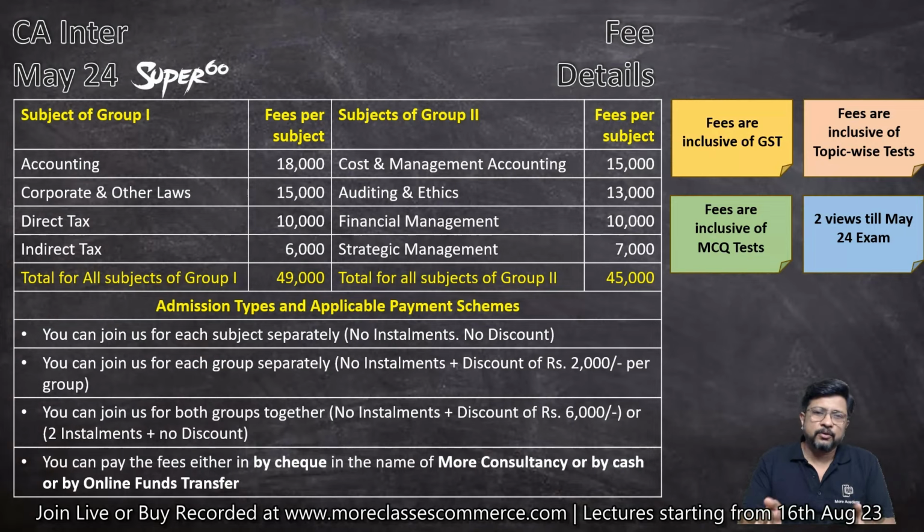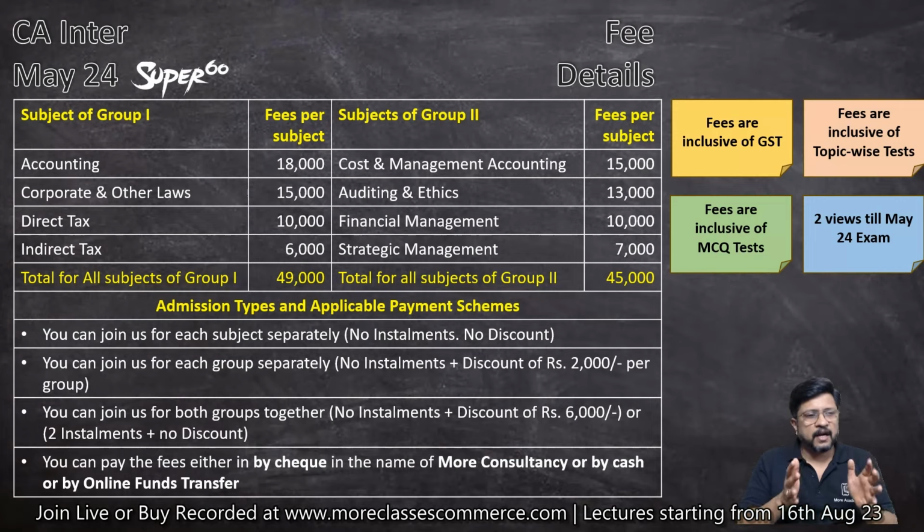How to pay the fees? You can pay the fees either by cash or by check. If you are paying it by check, then the check should be in the name of Morec Consultancy, and that you can deposit at our partner's office, that is Ambitions Commerce Institute office, and then you can get a receipt from the same, or you can also pay by online bank transfer. How to make the payment? I'm going to show in the next slide.